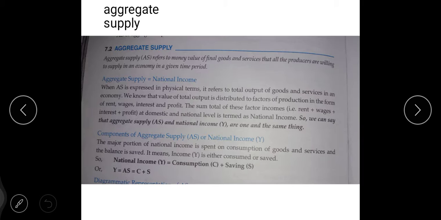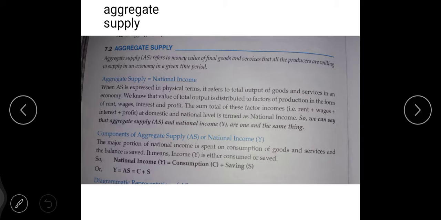In the previous chapter we studied about the national income. There we studied by adding all the factors of production, your land, labor, capital, entrepreneur skill, okay, your factor income. What does factor income mean?